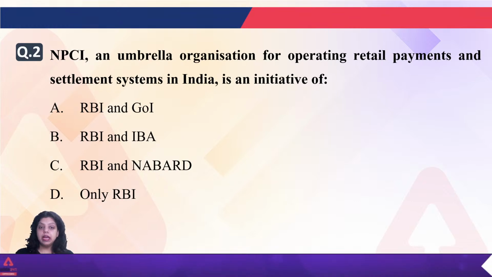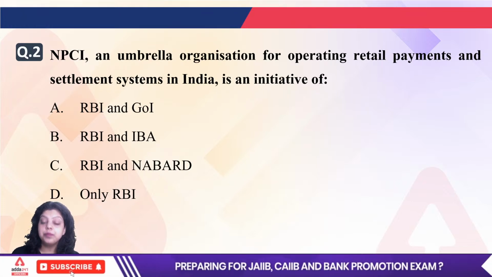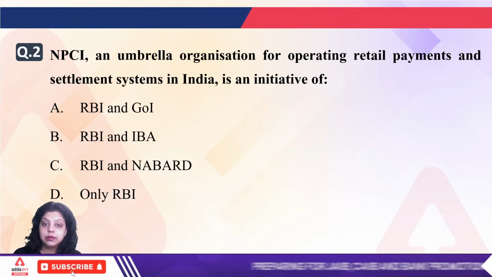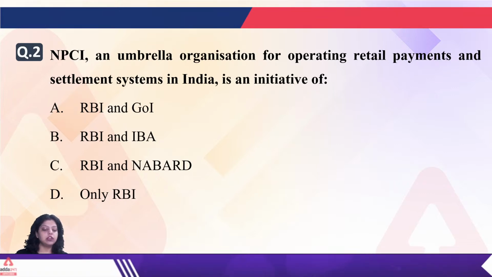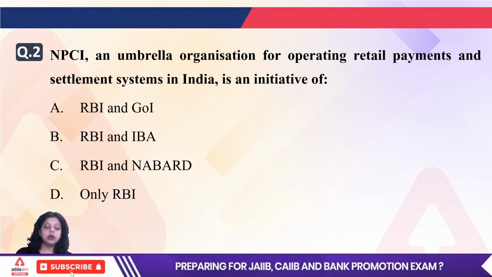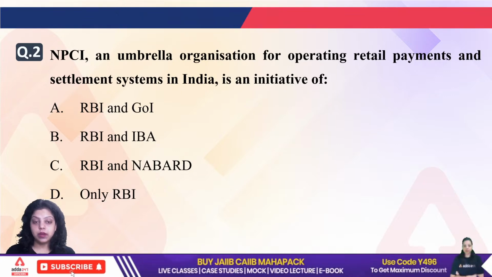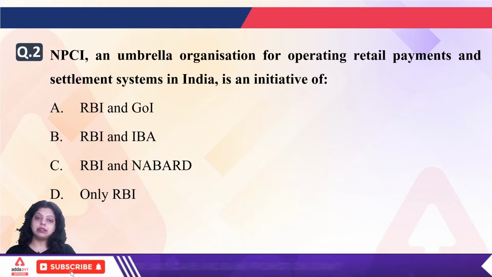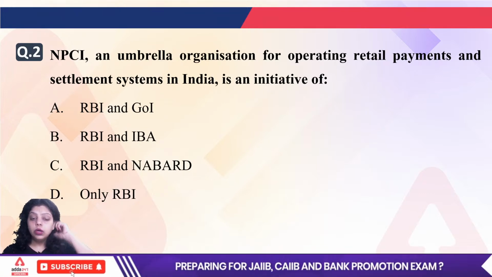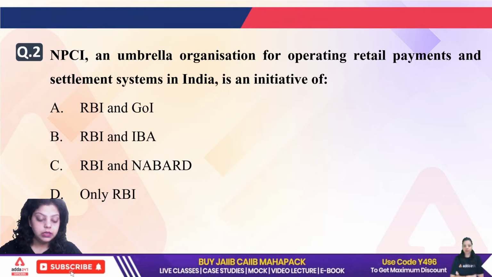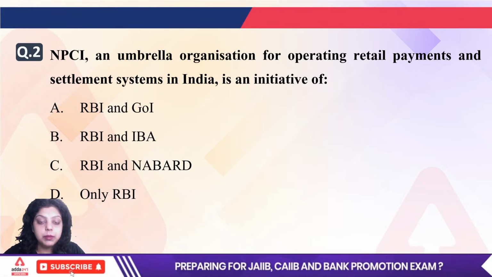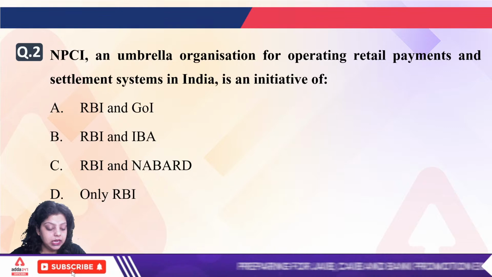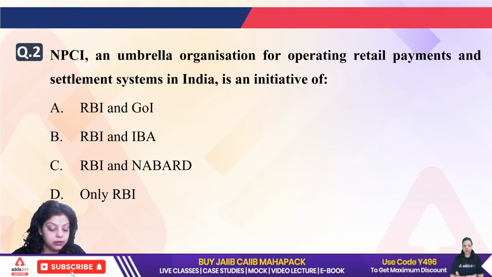The second question is saying NPCI is an umbrella organization for operating retail payments and settlement system in India. It is an initiative of, so first of all, NPCI stands for National Payments Corporation of India. It is an umbrella organization of our country which maintains the overall retail payment settlements in our country. So under which of the following was this initiative taken? Is it RBI and Government of India? Is it RBI and IBA? Is it RBI and NABARD? Is it only RBI?